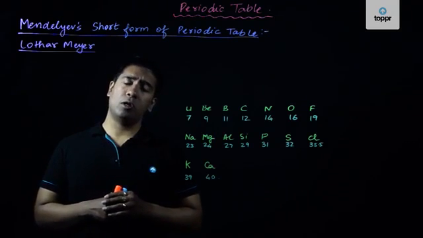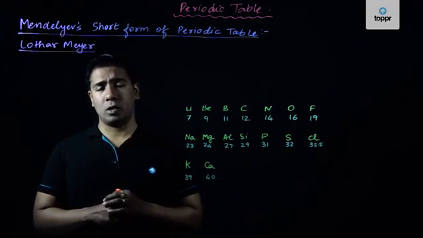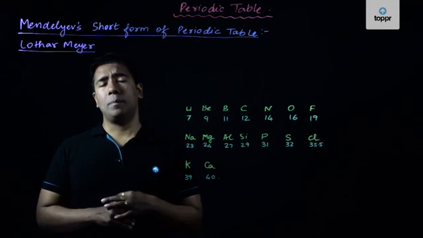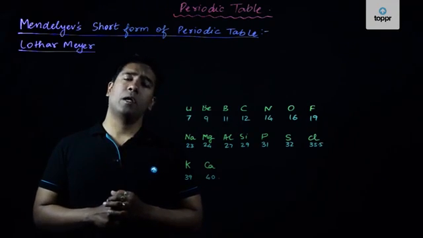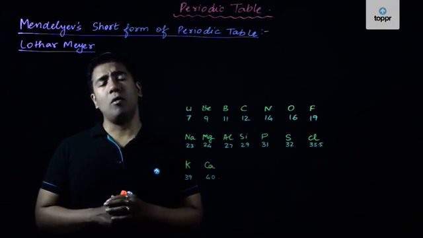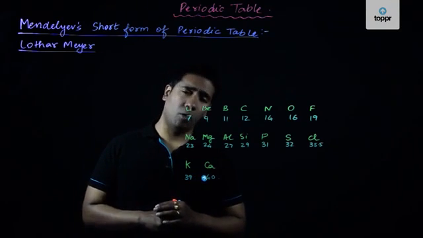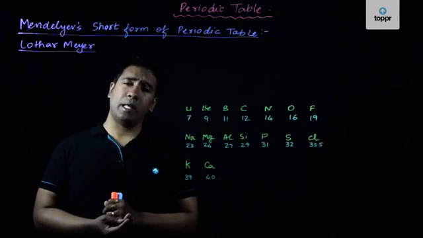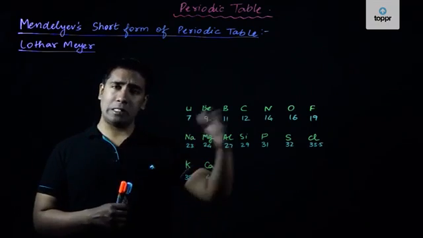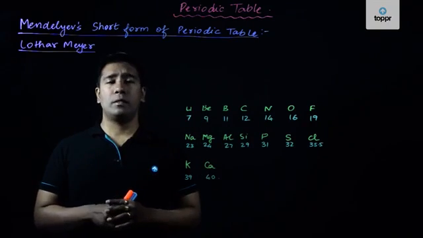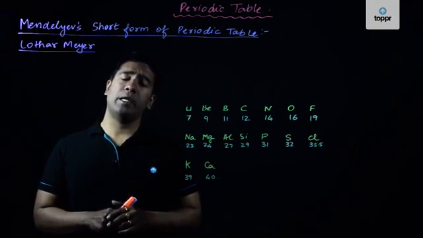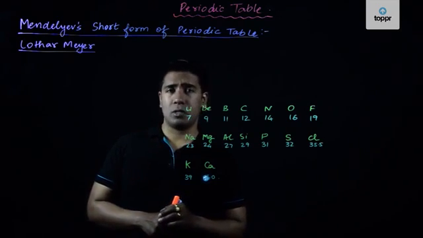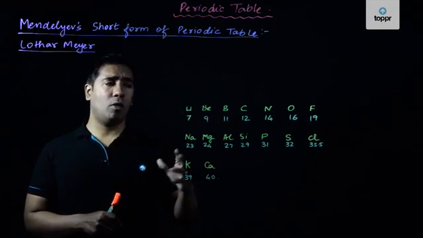However, let us also not forget the achievements of Lothar Meyer, because he was the first scientist to perform extensive experiments in terms of the plotting of the graphs for the atomic volume, as well as that of the physical constants like melting point and boiling point of all these different elements with the increasing order of atomic weights, and he tried to form a correlation between the physical constants and the atomic volume of all these elements.